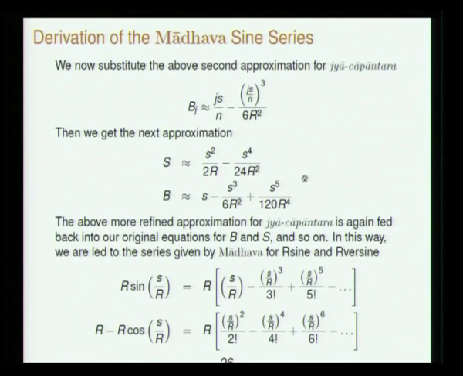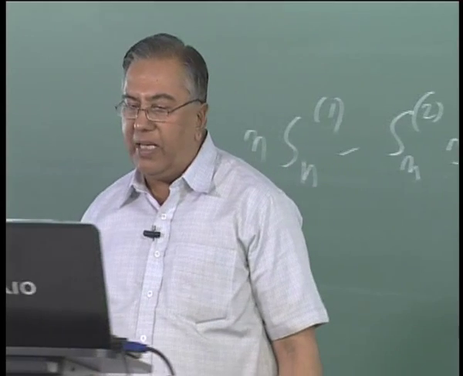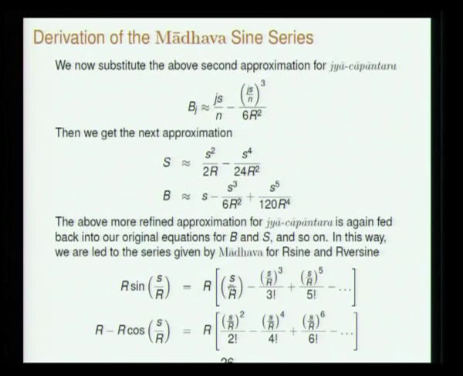So again we plow this back, and by now we know the pattern, and therefore we can conclude that by repetition we will get the Madhava series for the sine and the Madhava series for the versine. So the series for cosine is 1 minus x squared by 2 factorial plus x to the power 4 by 4 factorial. So this was Madhava's proof of the sine series, or this is the Yuktibhasha proof of the sine series of Madhava.